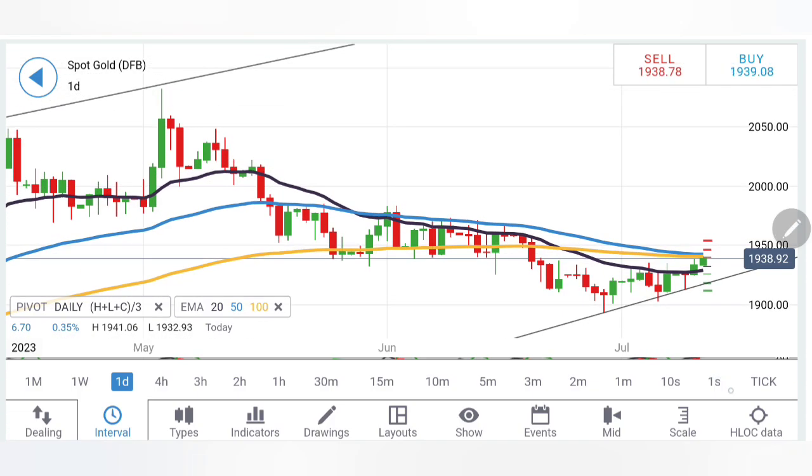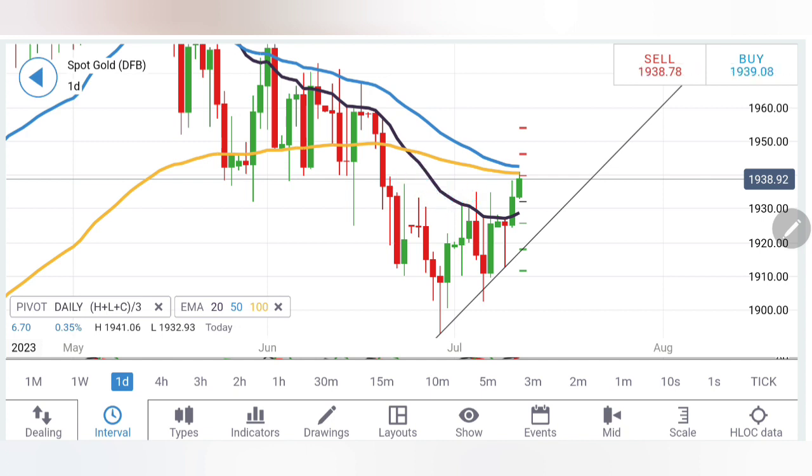And on the daily charts, look on the daily charts. First of all, this is a greater resistance zone. You can see this. Why this is a resistance zone? Multiple candles getting a push at around this zone. Secondly, you can see the 50 and 100 period moving average coming together here, which is pushing it a little down. Third thing is support from the moving average, the 20 period moving average situated at around 1928, and next is the support at 1924. So till 1924 is respected, possibly we can see a rise.